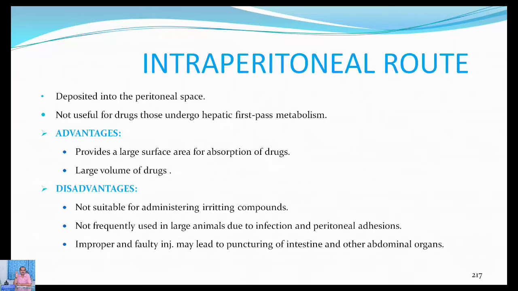So you should withdraw the air from the needle and smell it sometimes. And if you have got the intestinal content smell, then you have to withdraw the needle. So before giving the intraperitoneal injection, make sure that the needle is properly positioned in the peritoneum.